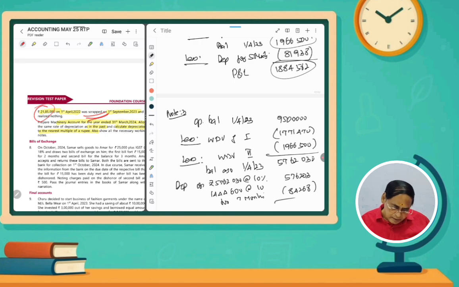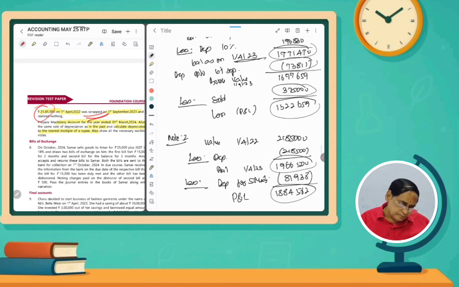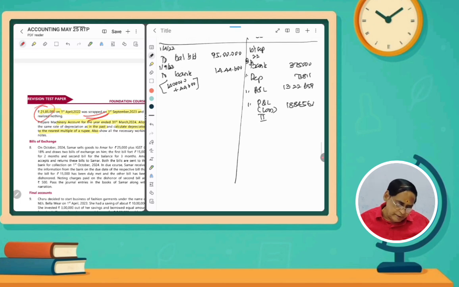84,268. So if we minus the value, how much actually total we have to add these two. So the entry: 6,60,471 is the total depreciation. So depreciation we have to provide for the second machine and then the old machine balance.